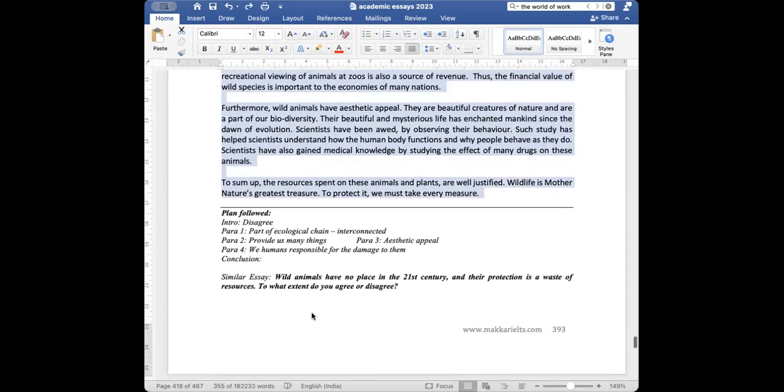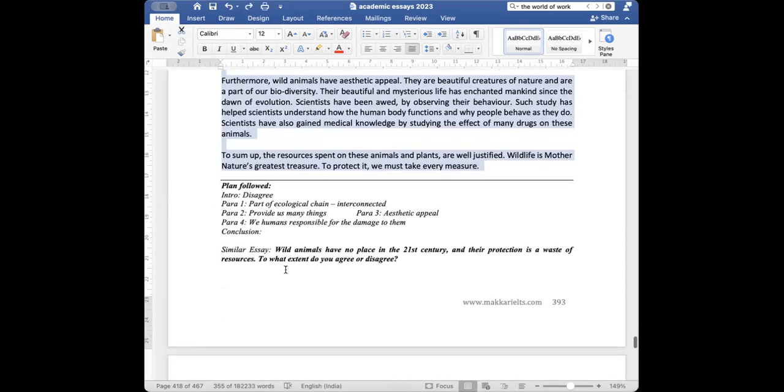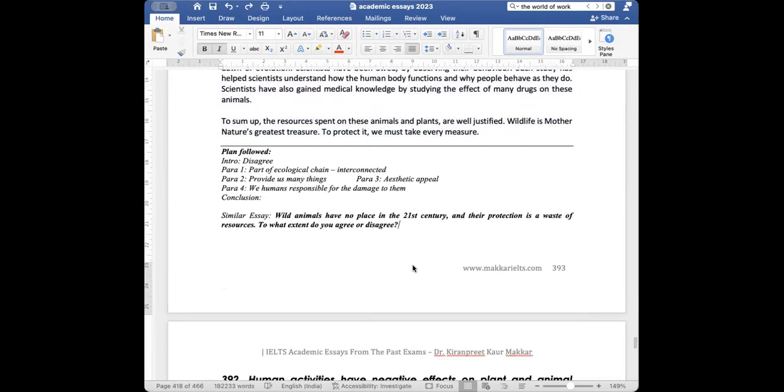Yes, ma'am. There is another similar essay. Wild animals have no place in the 21st century and their protection is a waste of resources. To what extent do you agree or disagree? What will you do? Disagree. Strongly disagree, right? And write strongly disagree.